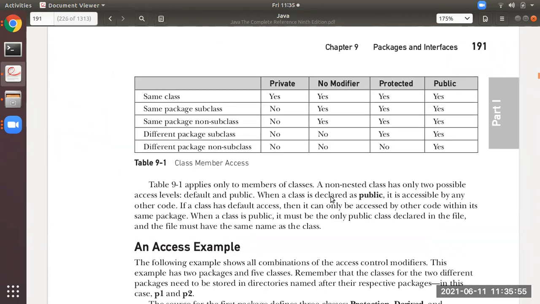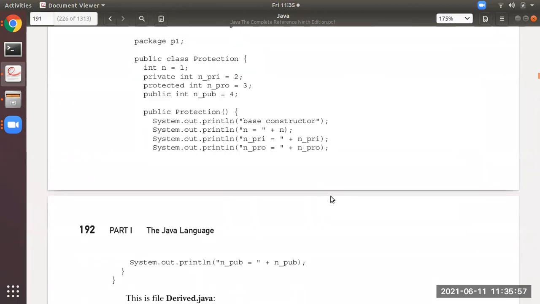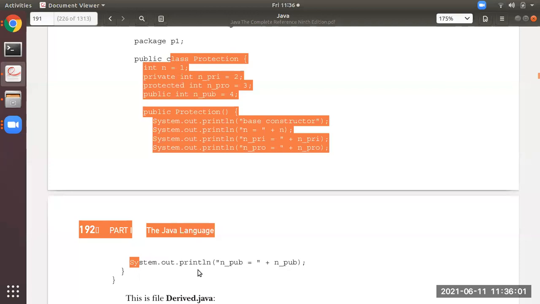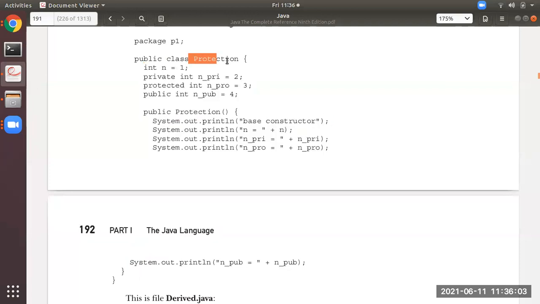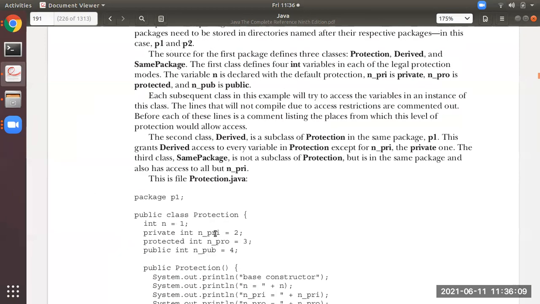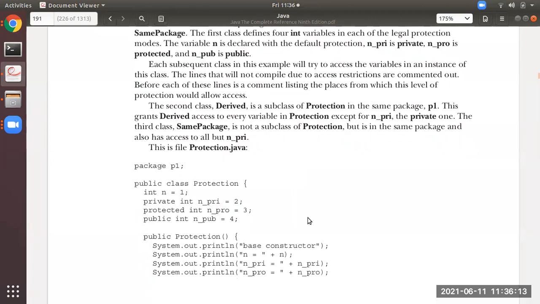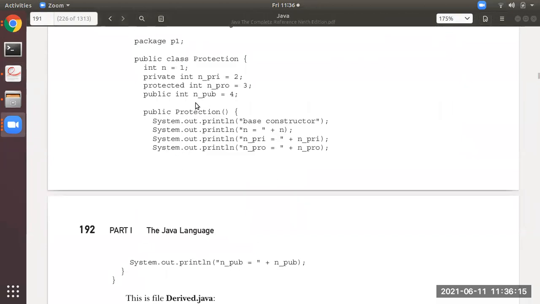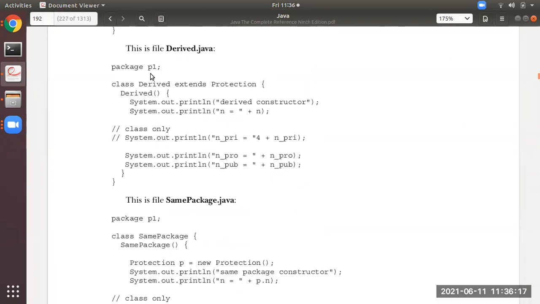Okay then. See students, what I did is write down, and afterwards you all execute the program. Name this particular file Protection.java, and remember this .class should be in the P1 folder. Then this one, Derived.java, is a child class to Protection.